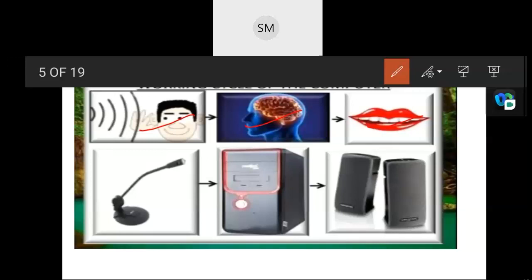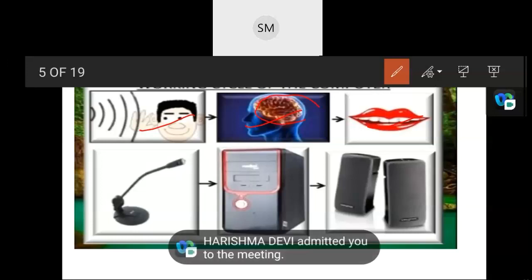Okay. So the first picture is hearing, isn't it? We already learned in our EVS, in our nervous system, that our external organs which help us to hear are our ears, isn't it? The nerves in your ears help us hear when anyone speaks. So the nerves in your ears send the message where? To your brain.